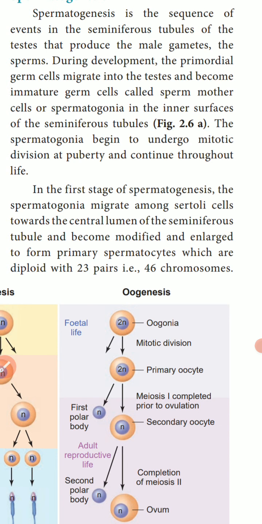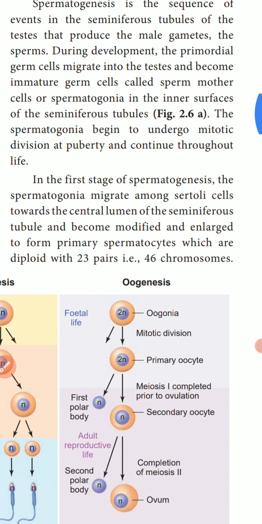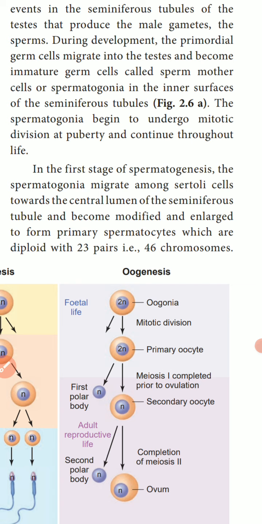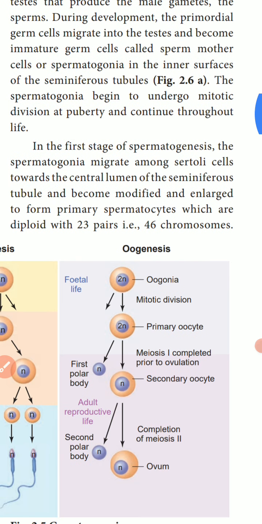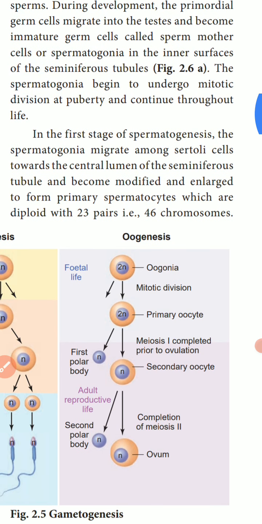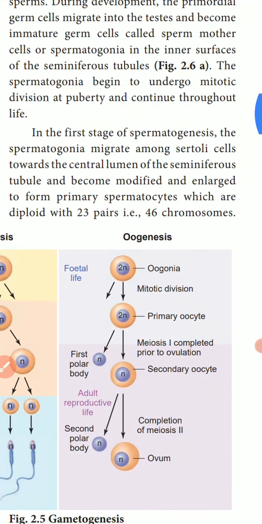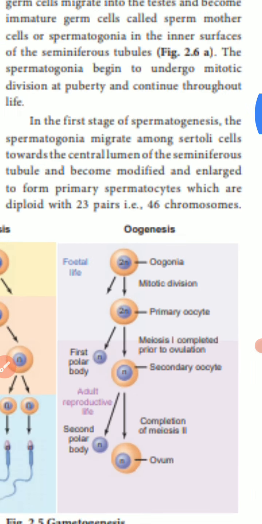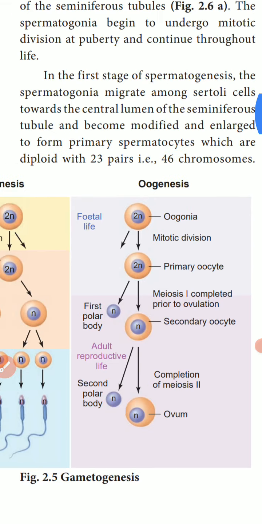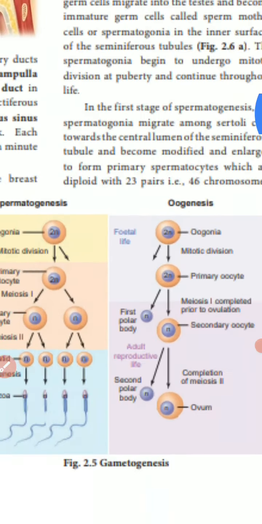The spermatogonia begin to undergo mitotic divisions at puberty and continue throughout life. The next one, we'll see how the stages occur.